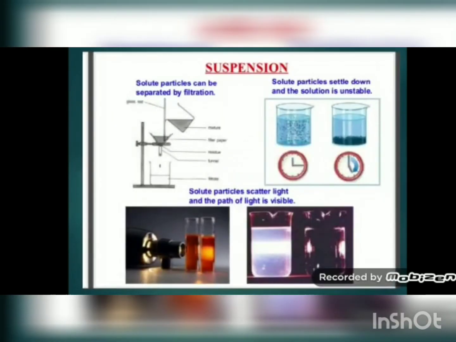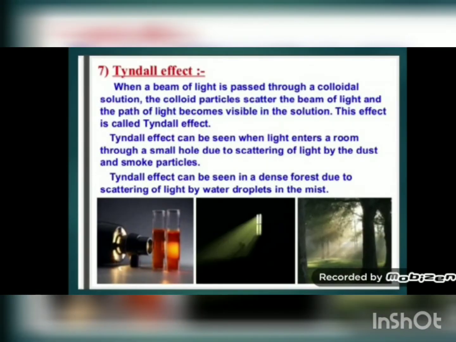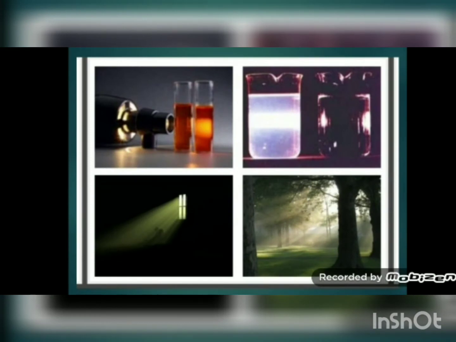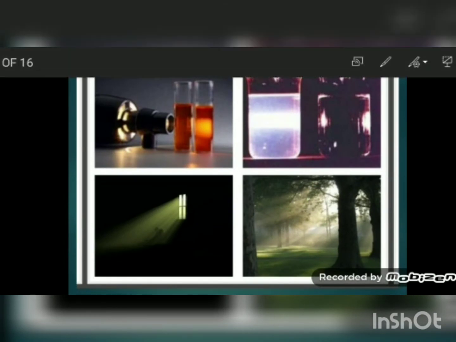Now I will show you how it looks when a beam of light is passed through the mixture. See, in this first figure, light is passed through both test tubes. In the first test tube you cannot see the path of light, and in the second test tube you can see the path of light. It means the first one is a mixture in which the path of light is not visible.